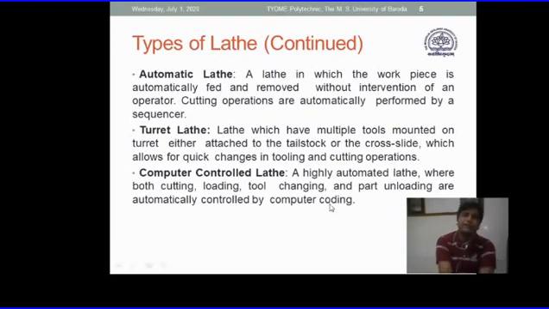Next in the continuation of lathe machines are the automatic lathe, turret lathe and capstan lathe, and lastly the computer controlled lathe, which we call CNC machines. This section of your syllabus consists of three chapters or three units. The first unit is capstan and turret lathe.